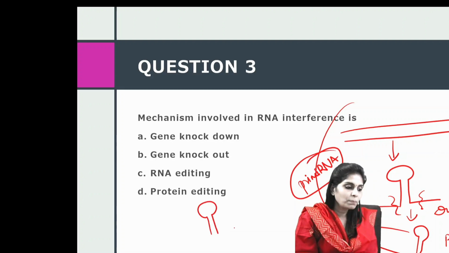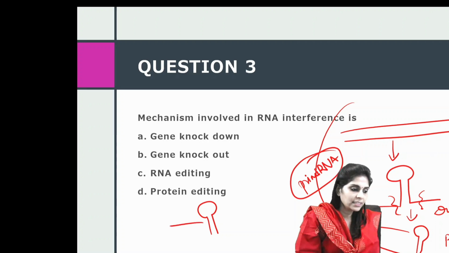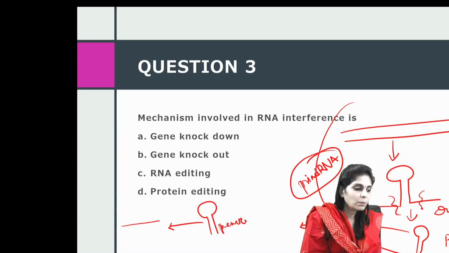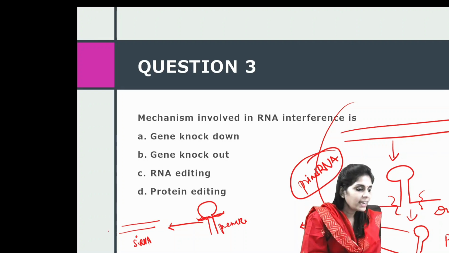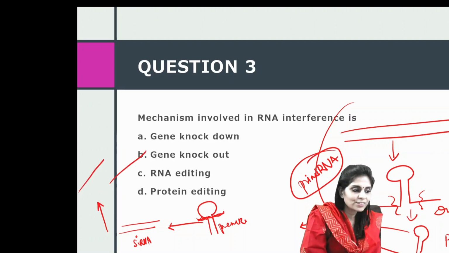And in cytoplasm, Dicer, an enzyme, processes this pre-miRNA to form double-stranded siRNA. So all that it has done is it has removed this loop. Once the loop is removed, it becomes a double-stranded siRNA. Then a helicase converts a double-stranded siRNA to 2 single strands.